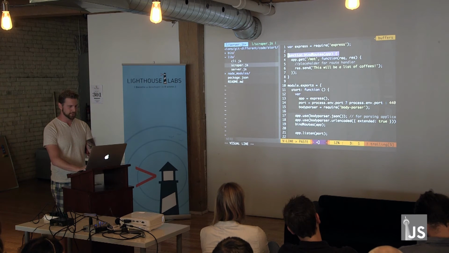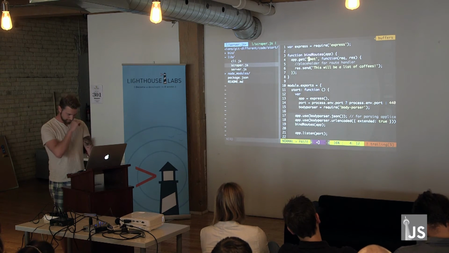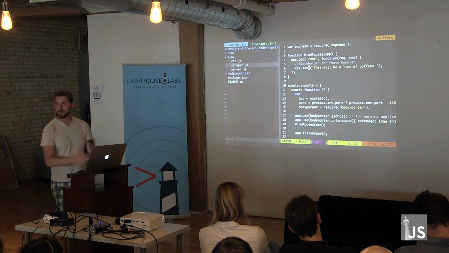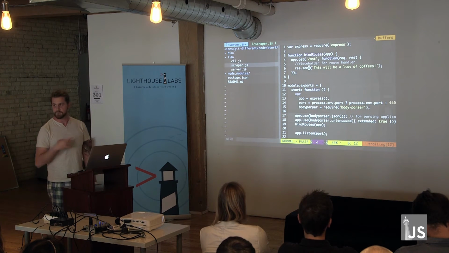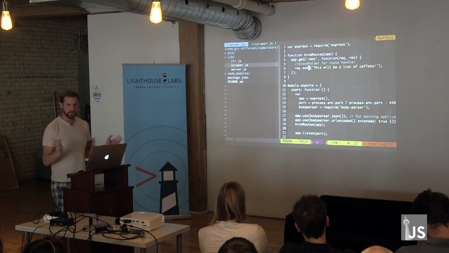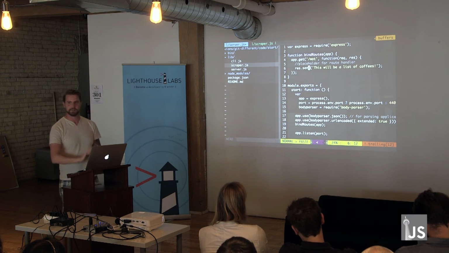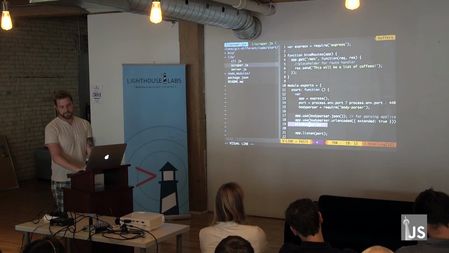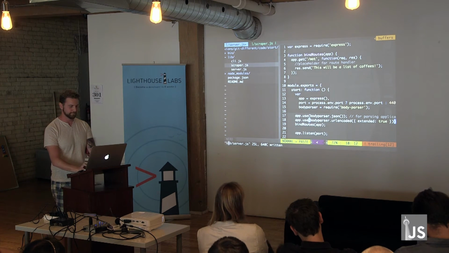Well, we introduced this function called bind routes. It's just going to do a get method for /mot, which is right now a placeholder. This is totally going to be the list of copies that we're going to send back. But for right now, I don't have that list of copies because Jimmy is the guy working on it. I don't have that yet, but I'm making it so that he can easily integrate into this later. And all I did was add this function here so that we actually find it.